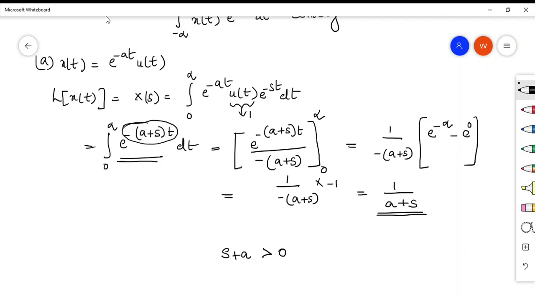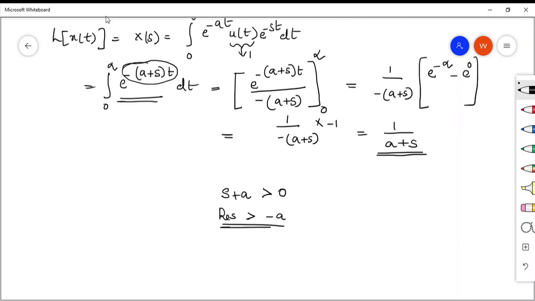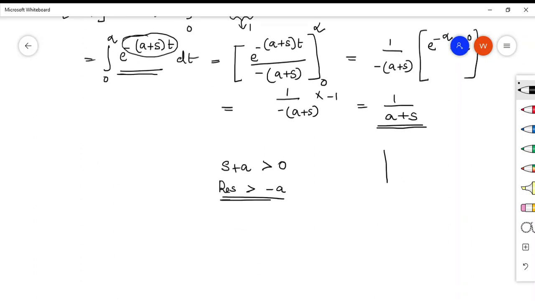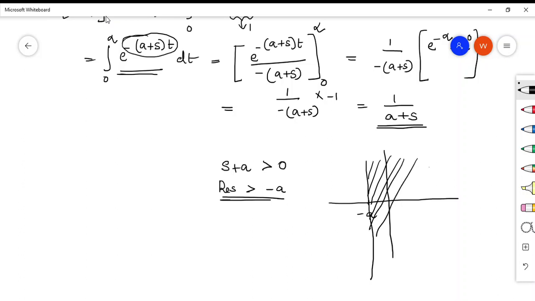If it is less than 0, minus of minus will come and the entire term will become positive. So since you already have a negative sign here, you can take s plus a has to be greater than 0, or you can write the real part of s should be greater than minus a. This is the region of convergence for this particular signal. Now you draw the region of convergence. It has to be greater than minus a, so let it be minus a. Greater than minus a means all the points after this minus a will be your ROC. This is your ROC, region of convergence.